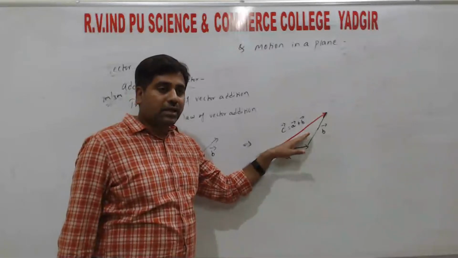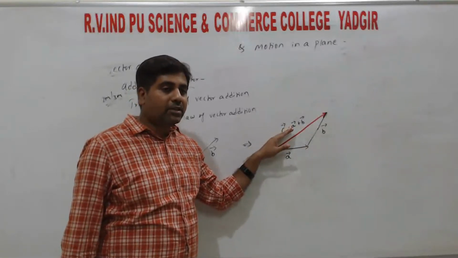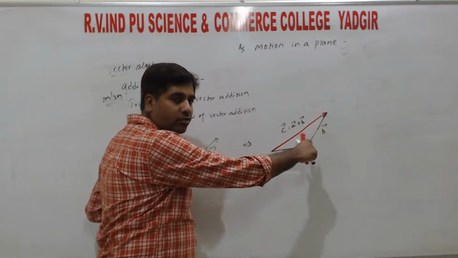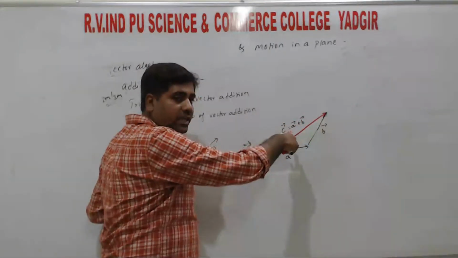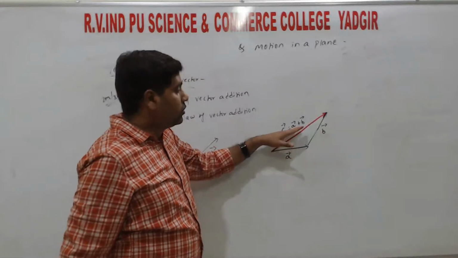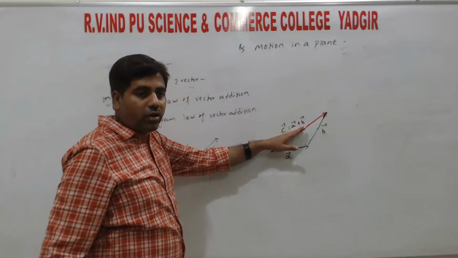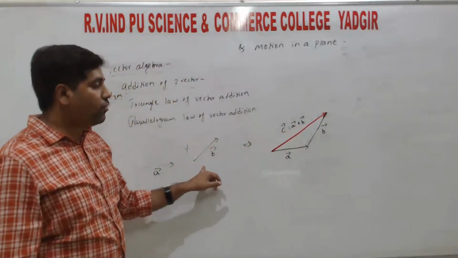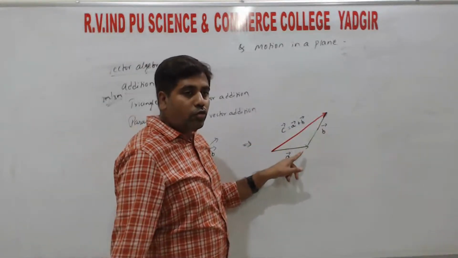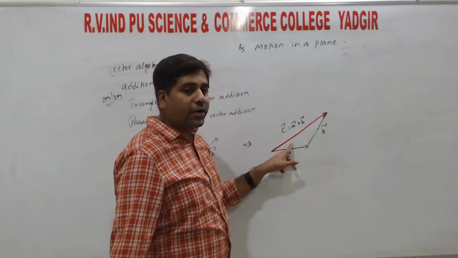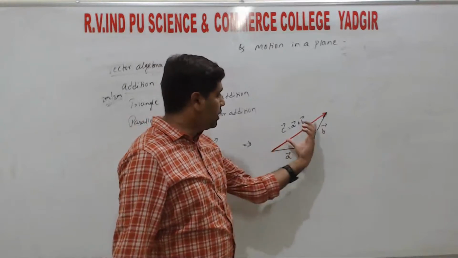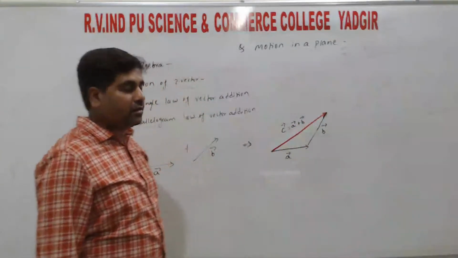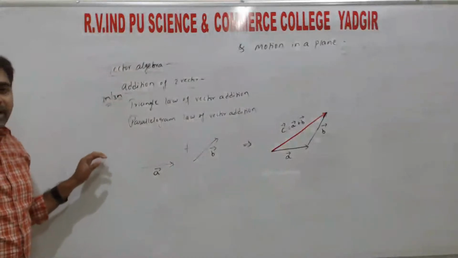The resultant gives the third side of a triangle which is taken in the reverse order. ಎರಡು vectors ನ ನಾವು anti-clockwise direction ತಗೊಂಡ್ರೆ one vector ನ clockwise direction ತಗೊಂತಾ ಇದೀವಿ ಟ್ರಯಾಂಗಲ್ ಅಲ್ಲಿ. ಆ clockwise direction ತಗೊಂಡಿರೋದು resultant ಕೊಡುತ್ತೆ. So addition of two vectors gives the resultant and it gives both the magnitude and direction. Magnitude length vary ಆಗಿದೆ, direction of the resultant ಕೂಡ vary ಆಗಿದೆ. So that is the triangle law of vector addition, right?